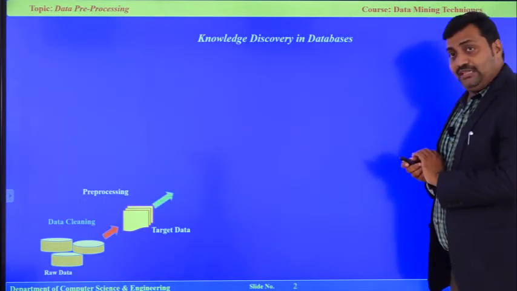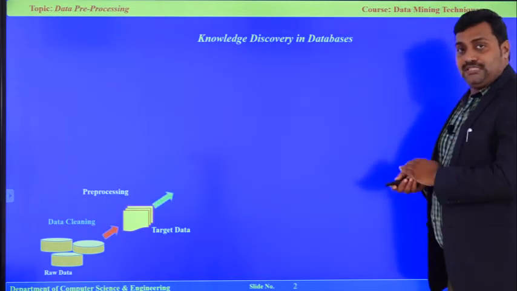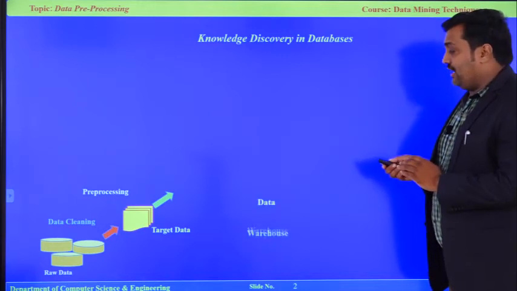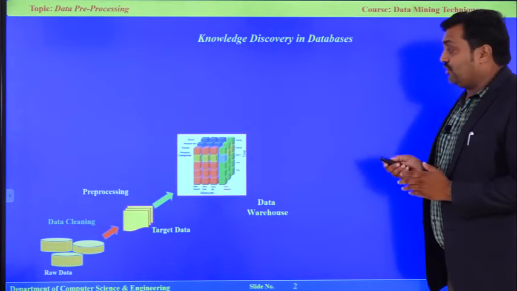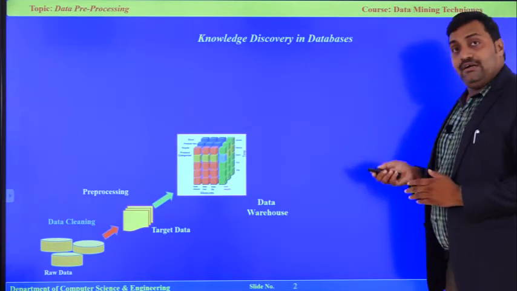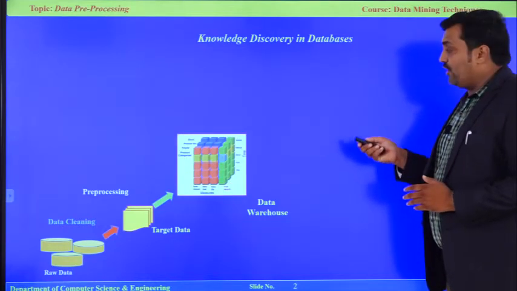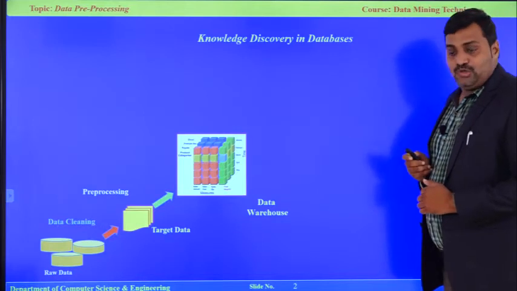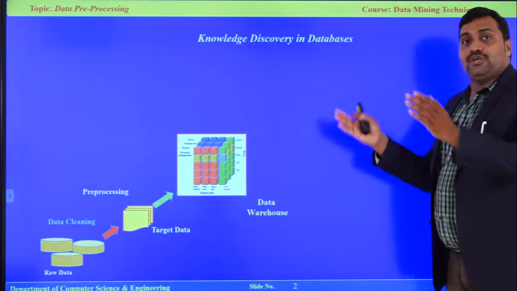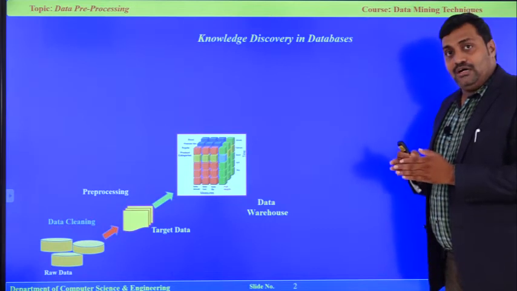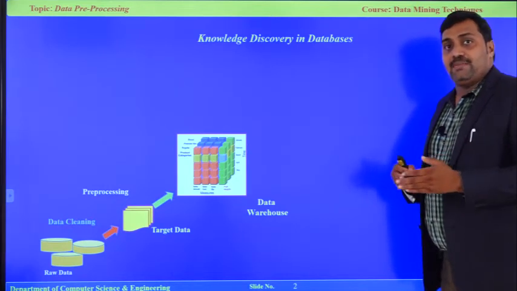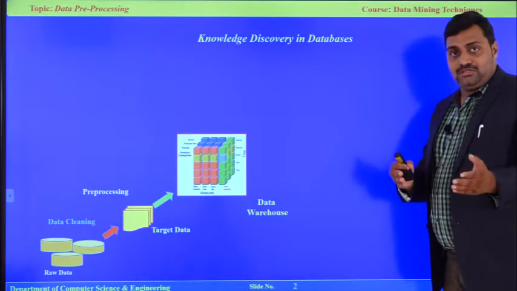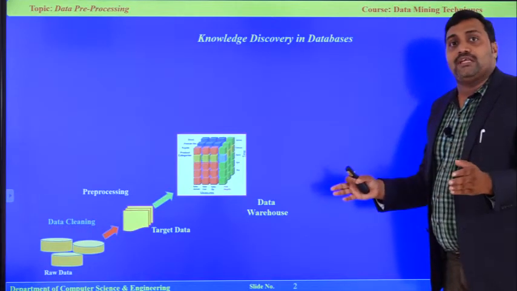Once you have done the data pre-processing step, then we have target data with user insights. That data we are going to store in the data warehouse. A data warehouse is nothing but a storage location, like how products or items are stored in a warehouse in a manufacturing industry.